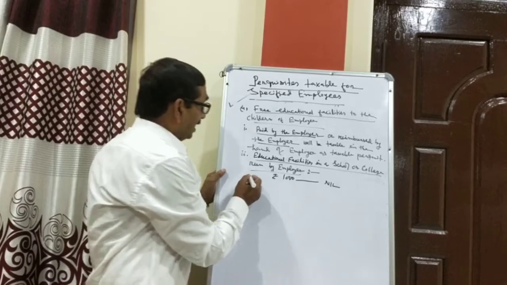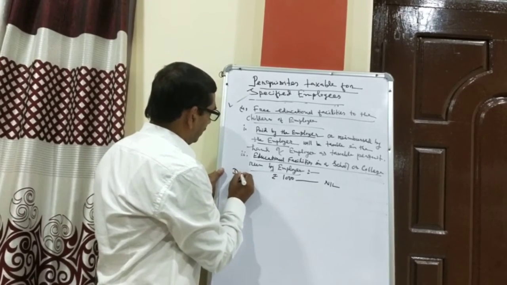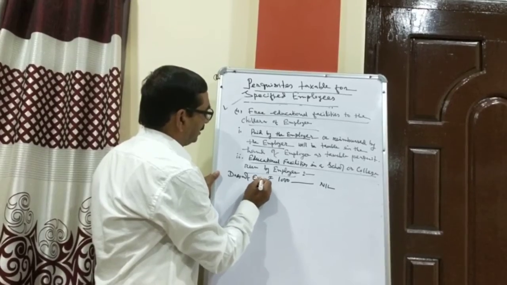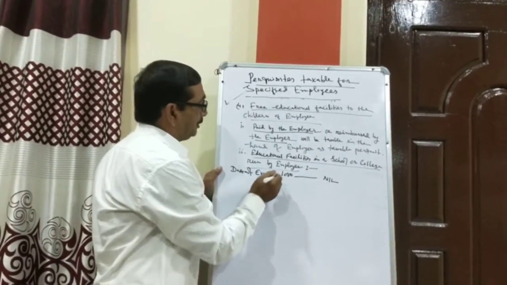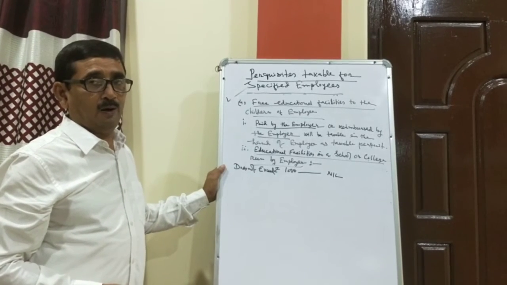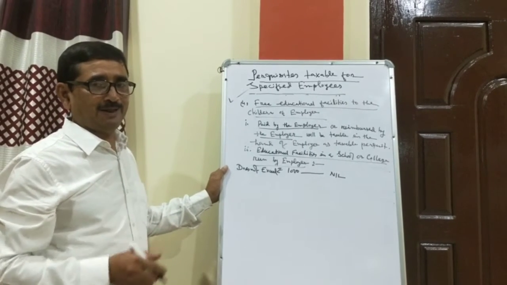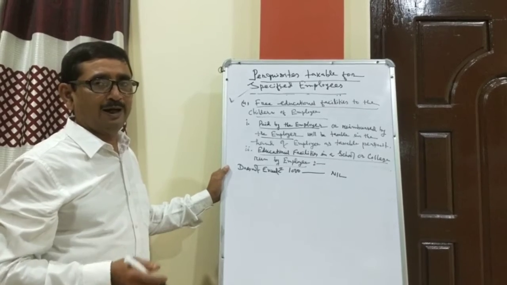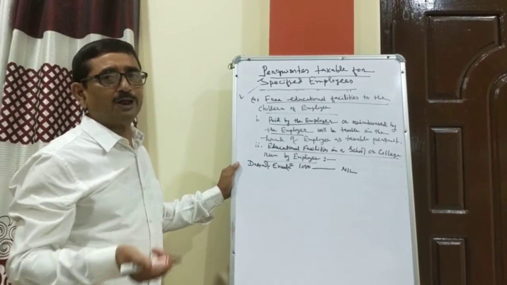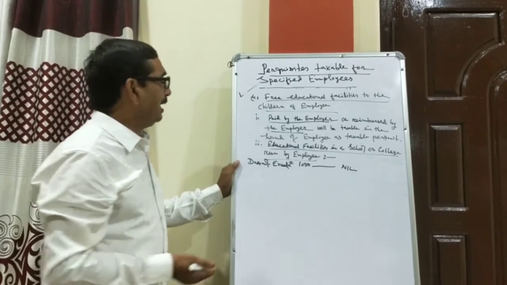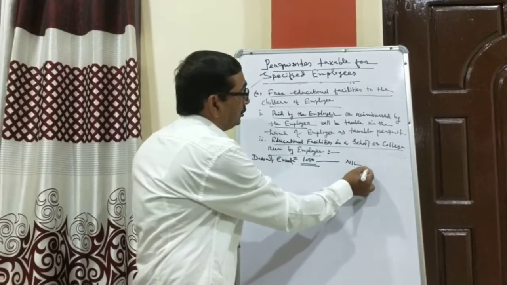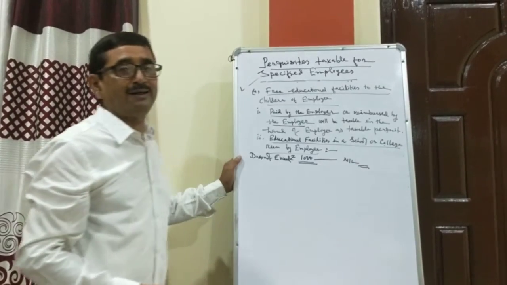If children's education expenses in the school run by the employer or a same-locality school do not exceed rupees 1,000, then up to rupees 1,000 expenses incurred should be treated as nil.